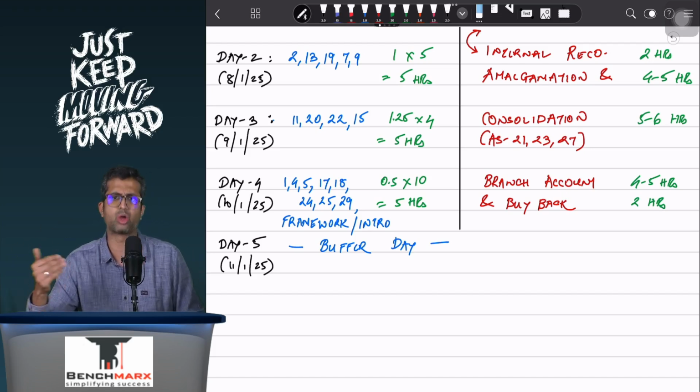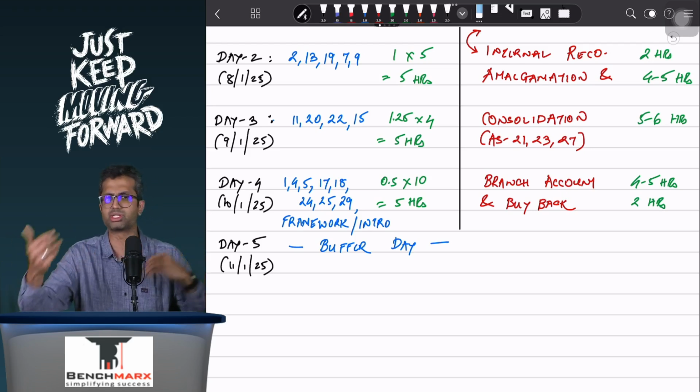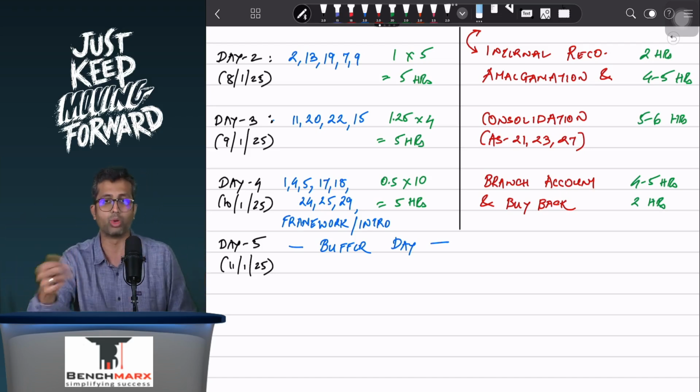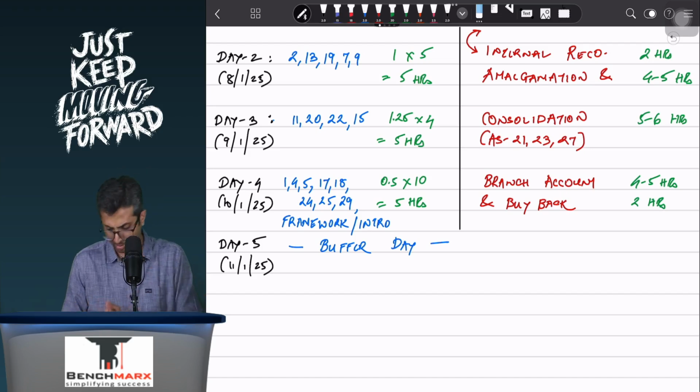And then there is branch accounting and buyback. Buyback is relatively manageable. There are just 2 types of questions that will come in buyback. One is where you have to pass the journal entries and prepare the balance sheet. And second, the more important one, where you have to find the maximum permissible amount that you can buy back. Just ensure that you practice that properly.